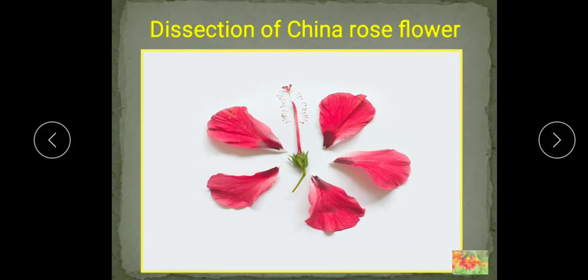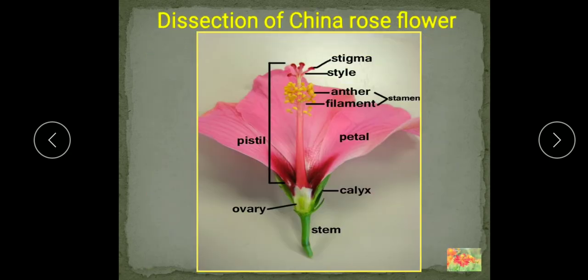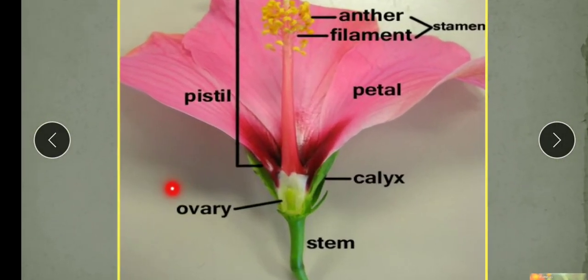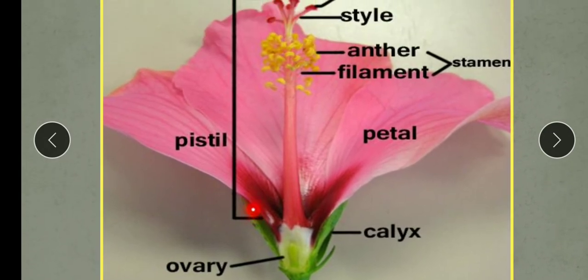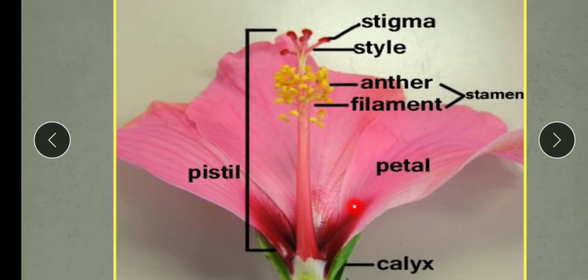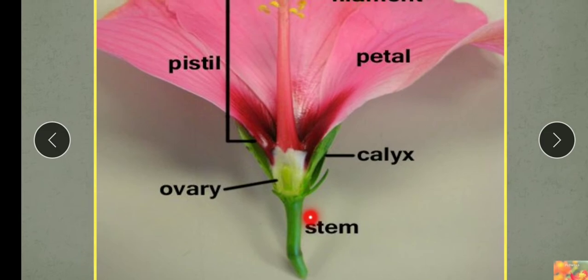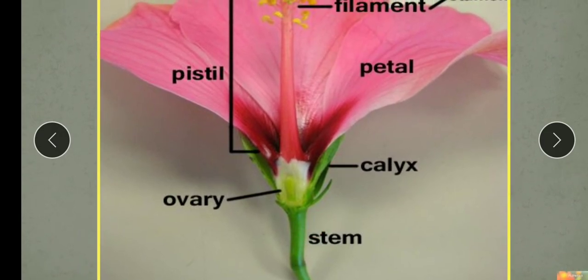Now further we'll cut it vertically. When we cut the flower vertically, you see, it is very easy to cut this flower in the vertical section. With the help of a sharp blade, we'll cut the flower from the middle. When we cut it, we'll see these different parts. What are the different parts? Again I'll show you. This is the pedicel, calyx, corolla.